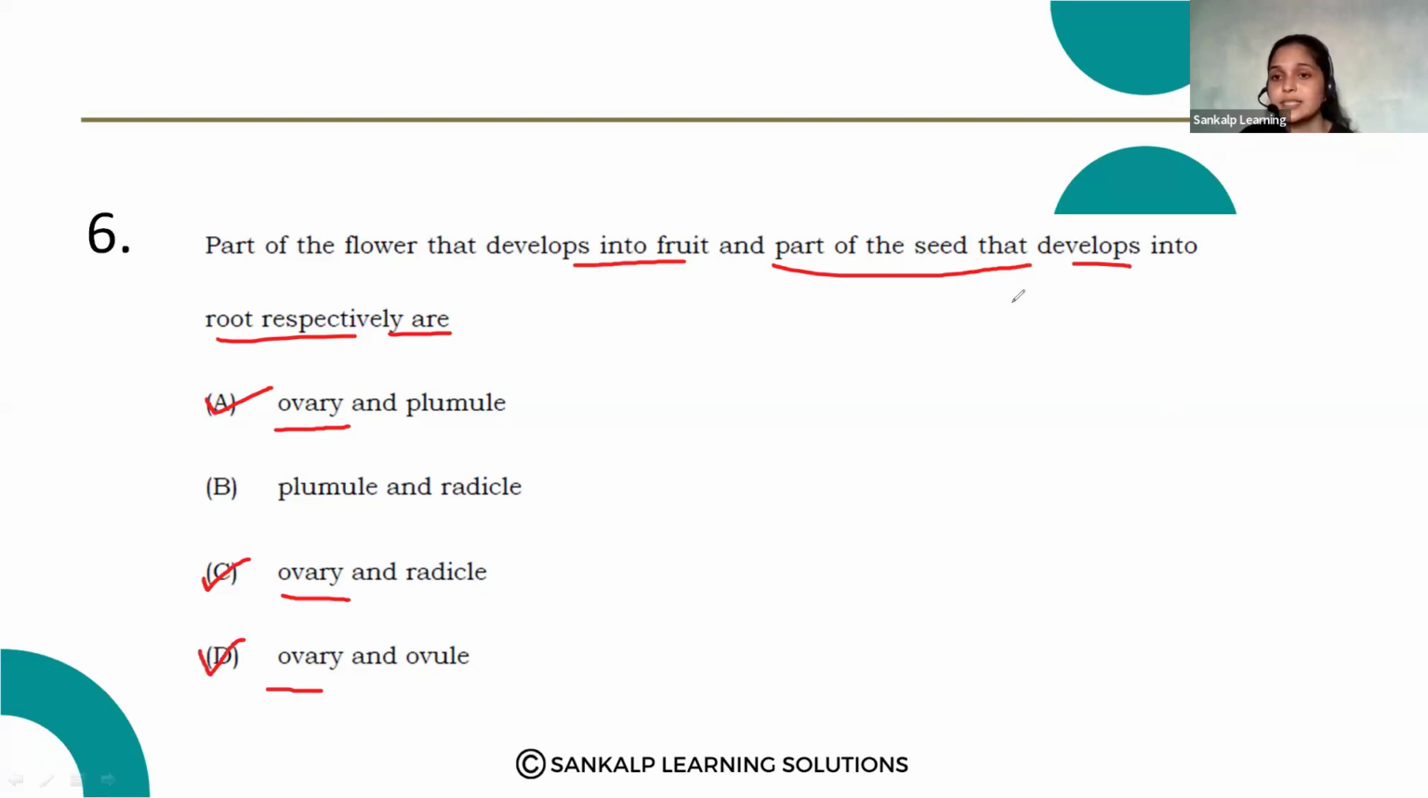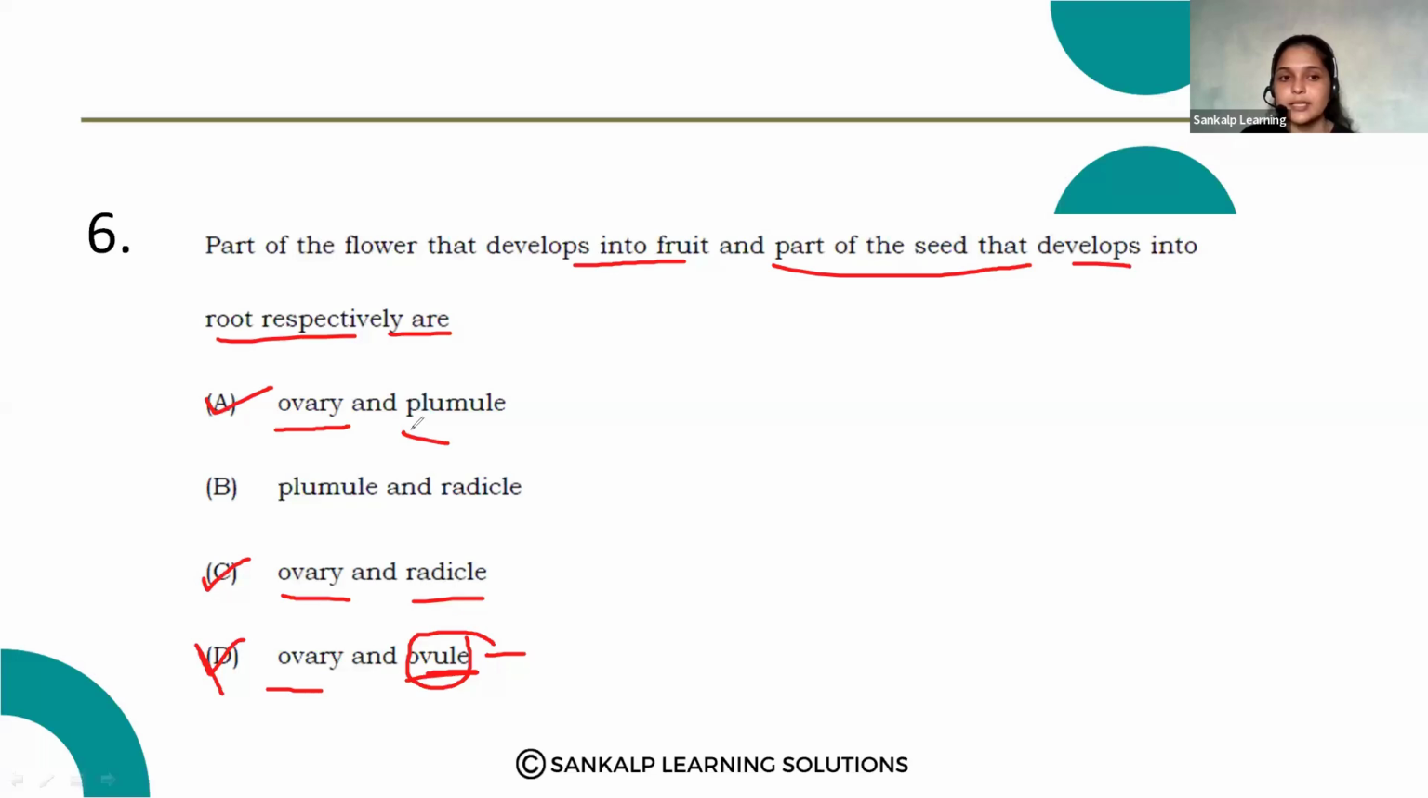But here, what is there? The part of the seed that will develop into root. Which part of the seed will develop into root? Can anybody say the answer? That is plumule or radicle, which is the correct answer. So see option D here, ovule. Ovule will develop into seed. Here they asked the part of the seed. So option D is the wrong answer because ovule is not correct.